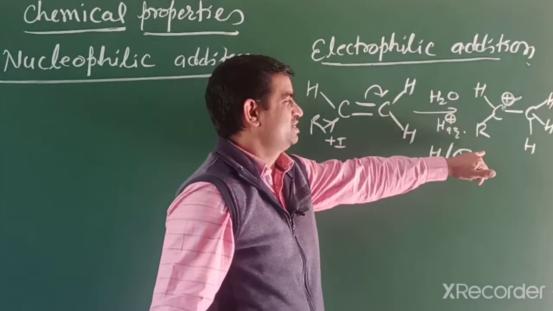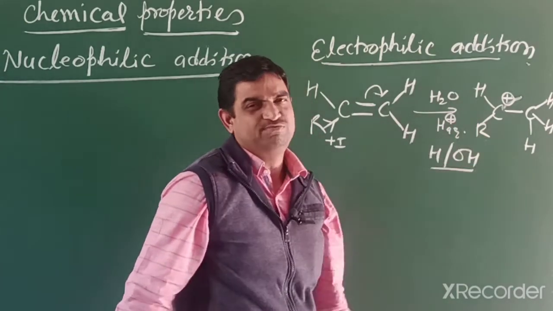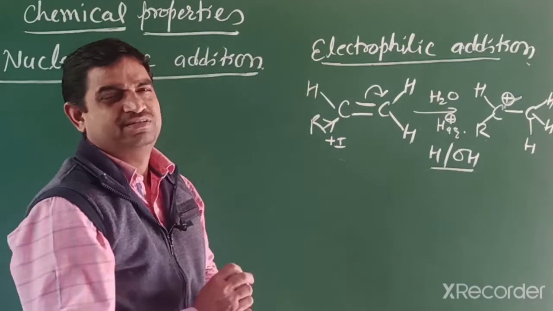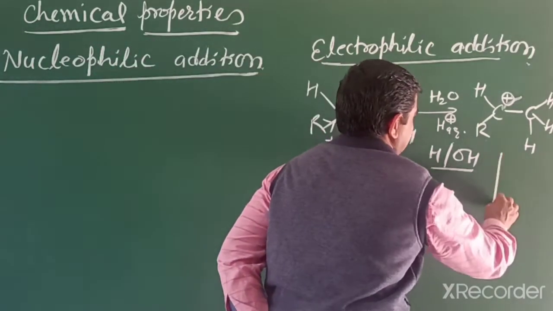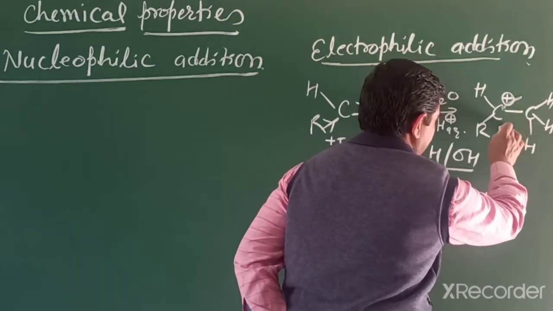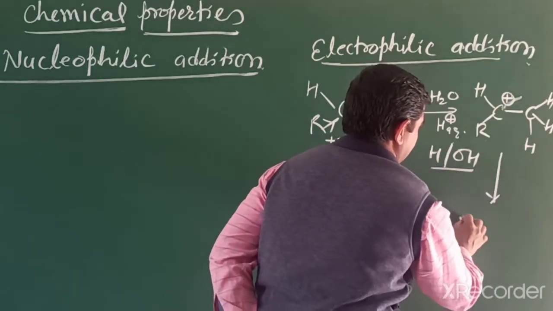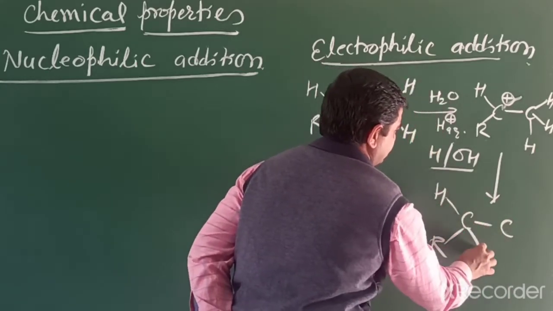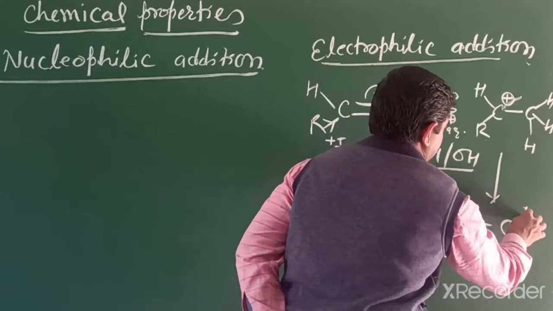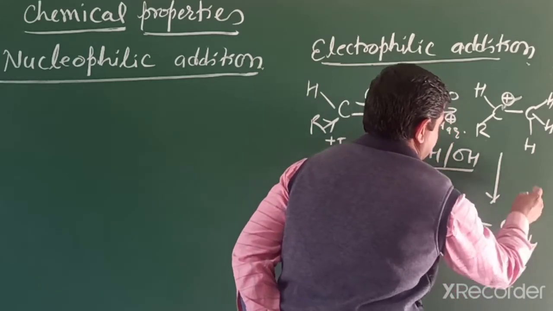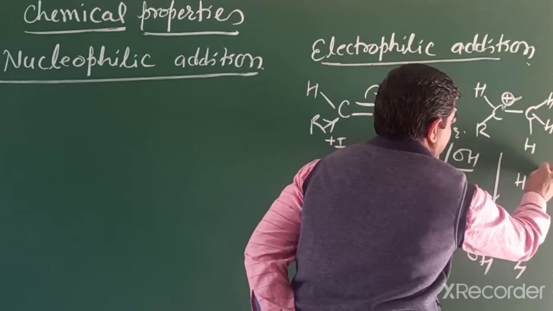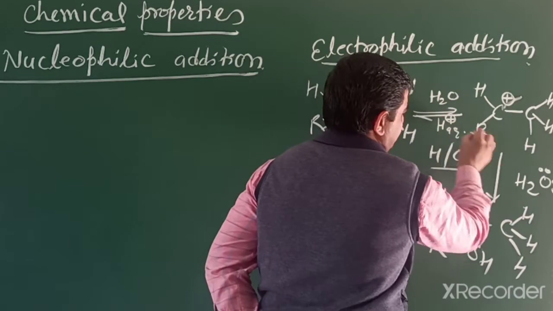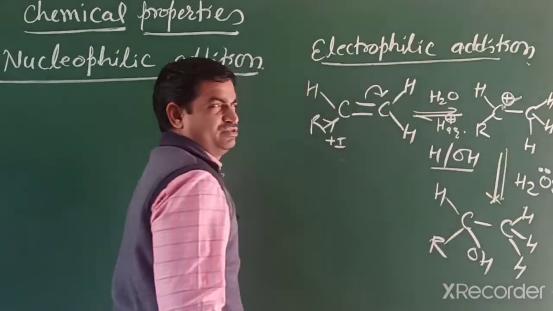In the next step, there is attack of the nucleophile, water, and then removal of a proton, and the compound converts into an alcohol. This reaction is reversible, with a slow step.